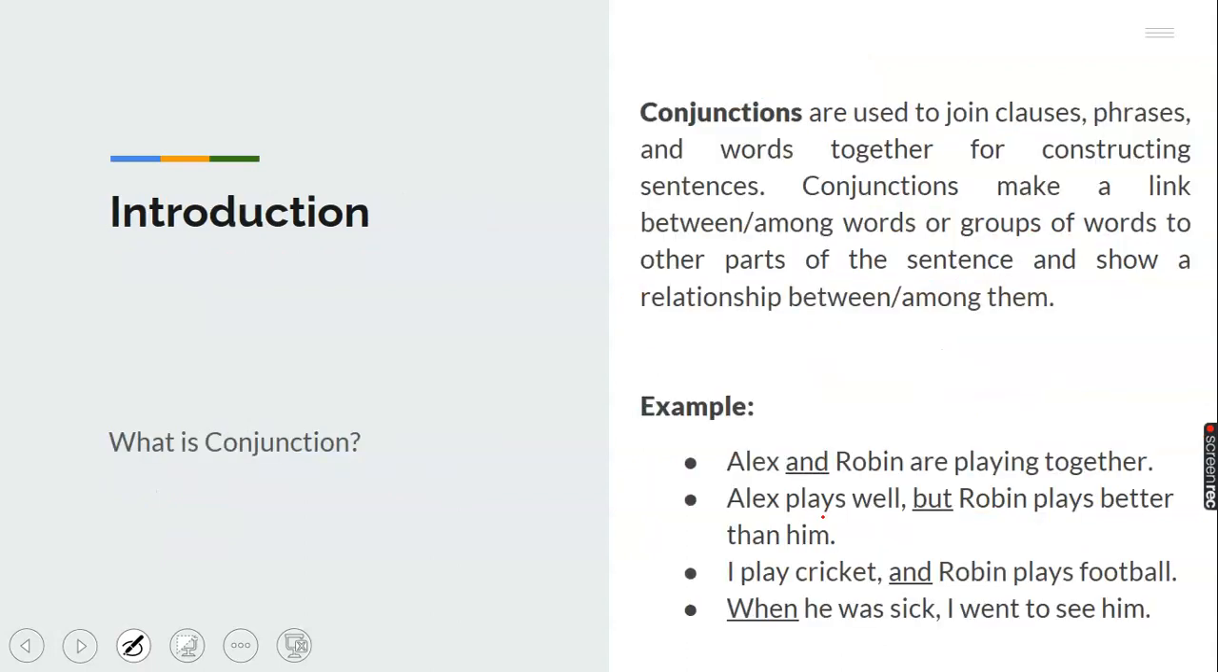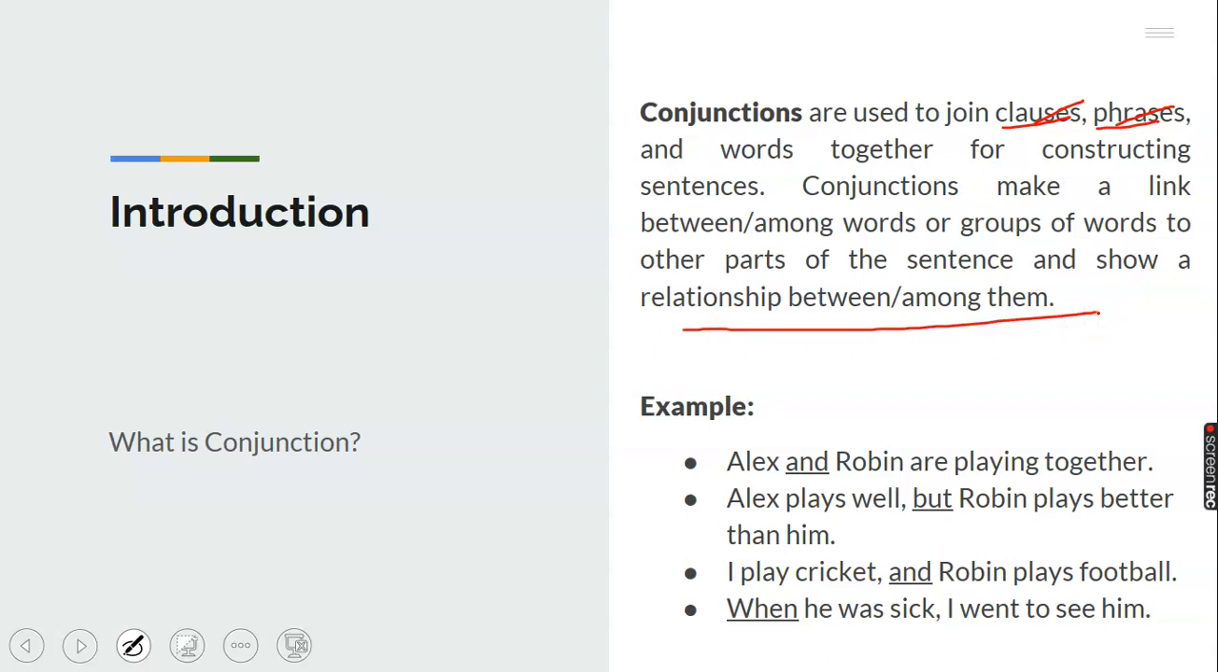Okay, now let's go to today's topic quickly, which is conjunctions. The first thing is, what is conjunction? Now, conjunctions are used to join clauses, phrases, and other words together for constructing sentences. They are used to join clauses, phrases, and other words together to construct a simple or a complex sentence. Now, conjunctions make a link between words or groups of words to other parts of the sentence and show a relationship between and among them.